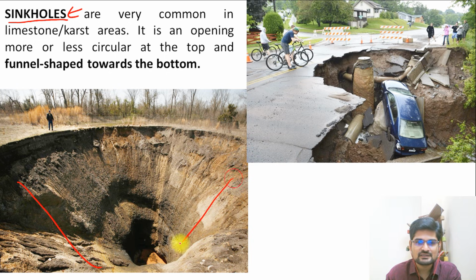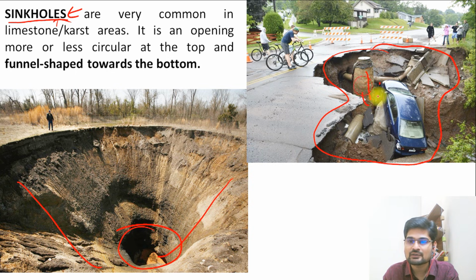So look at these features. You can observe for yourself. Funnel-like structure. This is a bigger one. So this is called a sinkhole. Many places in those areas where you see the Balkan Peninsula, these kind of accidents keep happening because the inner layer is eroded by the water and this land subsides down. So funnel shape towards the bottom. This is what happens where you have lots of sinkholes.